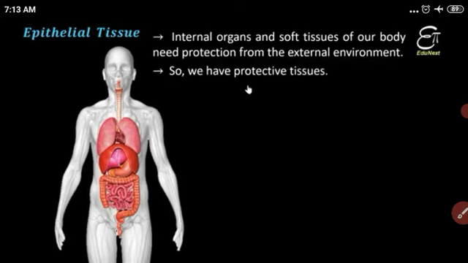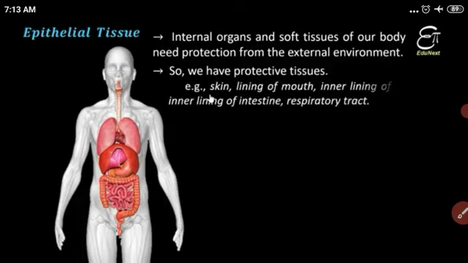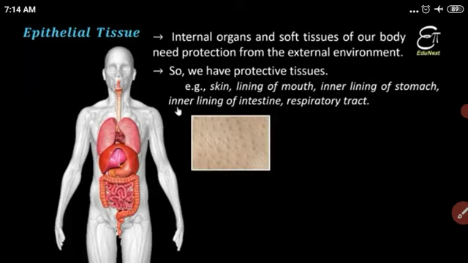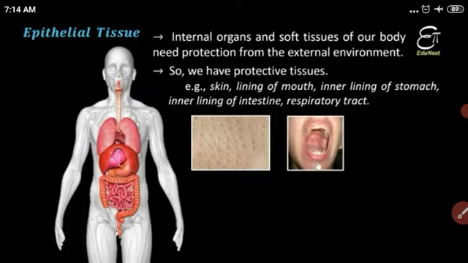So this tissue is called the protective tissue. This protective tissue is present in some parts of the body like the skin, the inner lining of the mouth, and the inner lining of the stomach. Let us see first the skin. The skin is the outermost covering of our body.